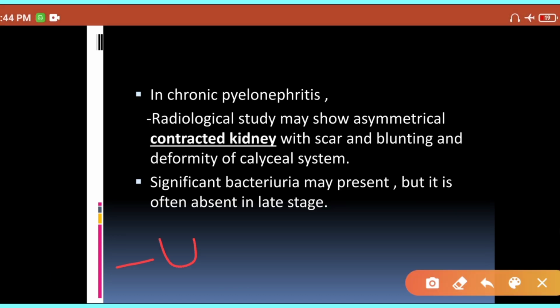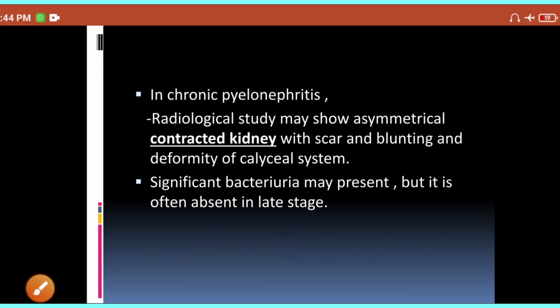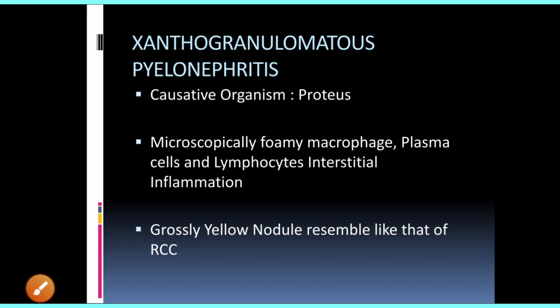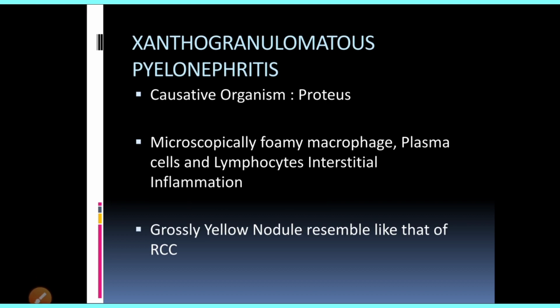If you do the ultrasonography test, then in the USG your kidney will be small and contracted. It is a CPN, chronic pyelonephritis, so obviously the kidney is small in size. Grossly also it will be small in size.